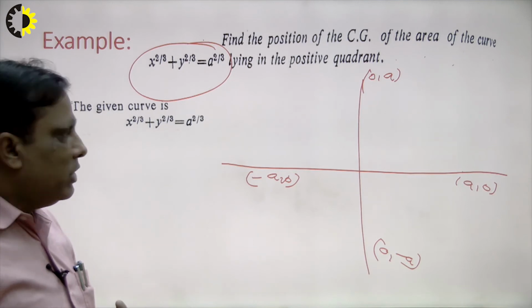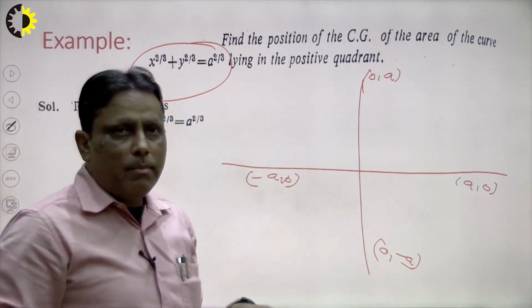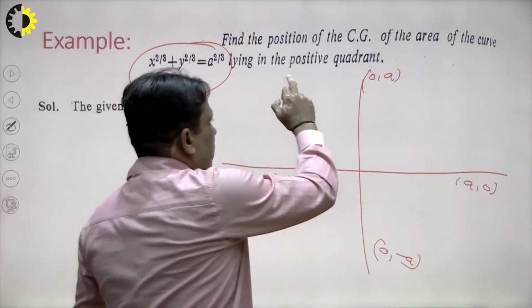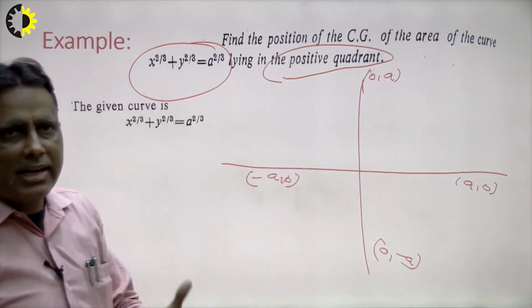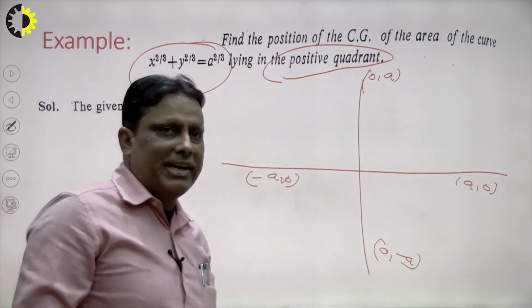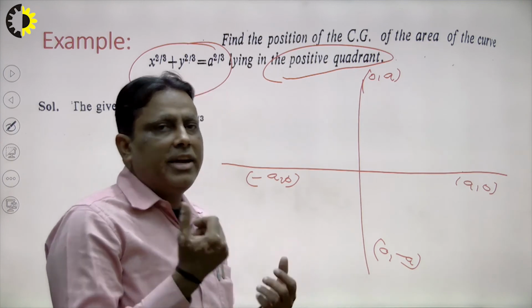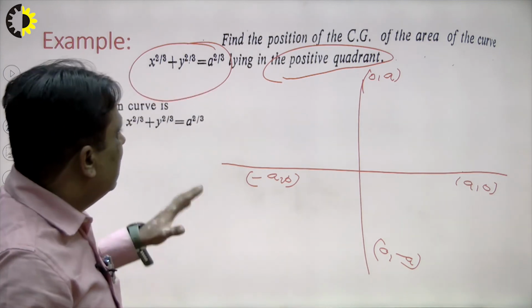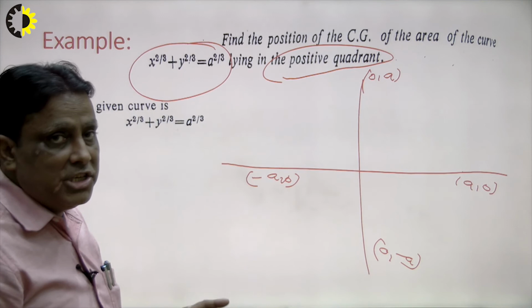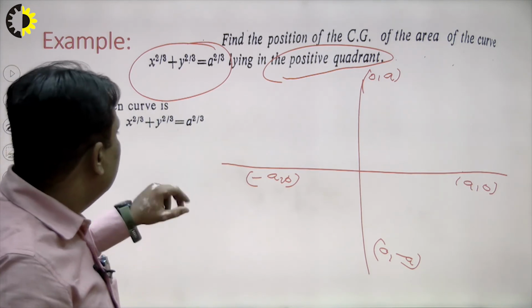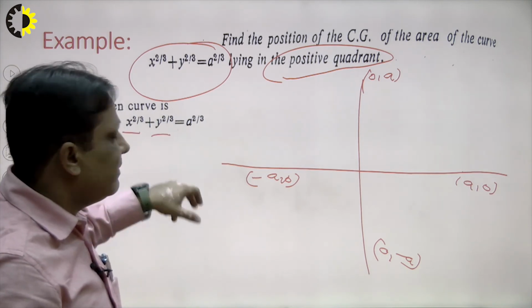First of all we draw the diagram, but in the question we calculate in the positive quadrant. Curve tracing plays the most important role in the center of gravity, in area, and in volume. That means this topic will be very strong for the engineering student. So we see that this curve is symmetrical about the x-axis as well as the y-axis.